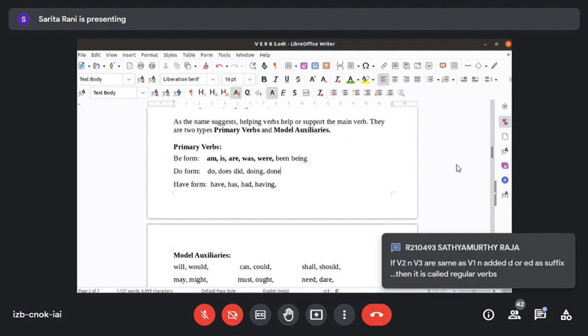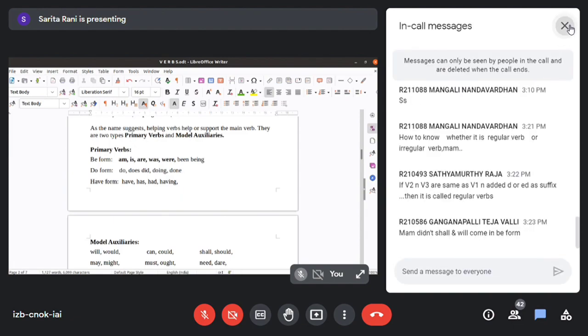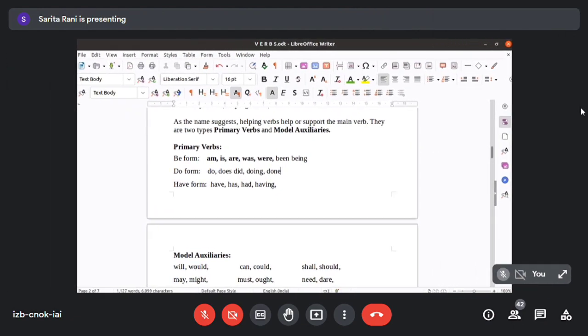An action is being done. Clear? I do this. I am doing. I did. We're talking about an activity being done. Now, have form is possession. Have form is possession, meaning belonging, to have.